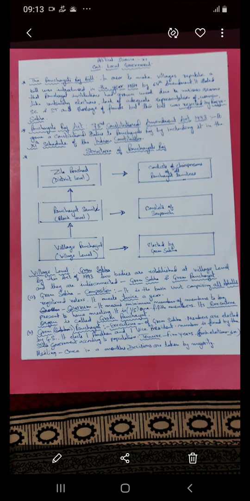And meeting, they meet quite frequently, as in cabinet meetings, executives meet very frequently. Similarly here, the Gram Panchayat is the executive part of the village level. So that meets once in a month, and the decisions are taken by majority.